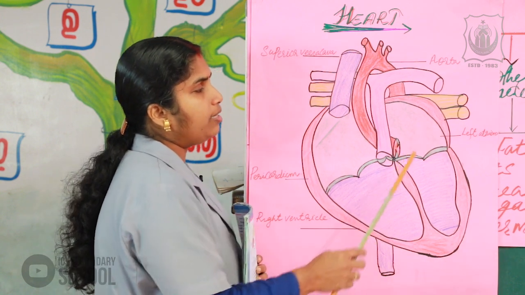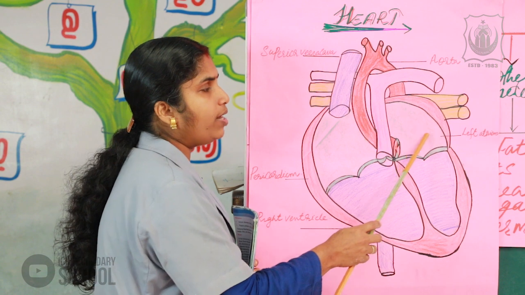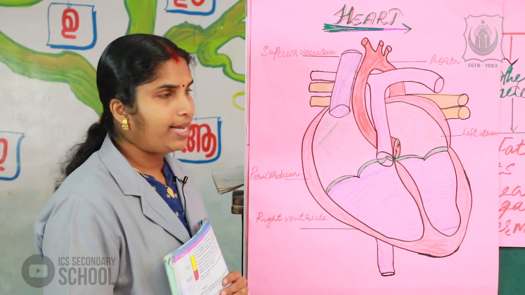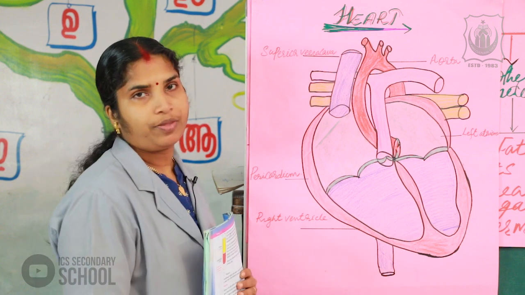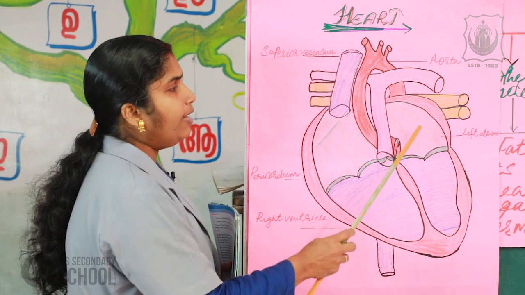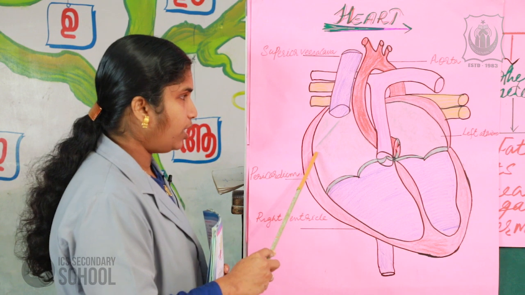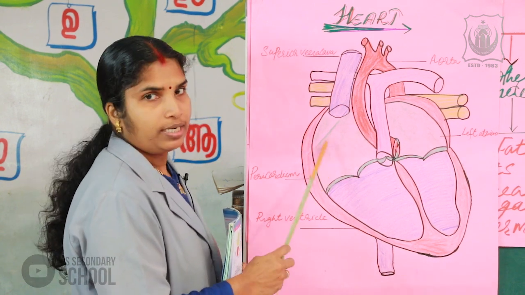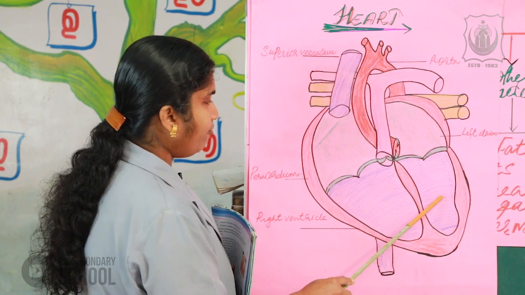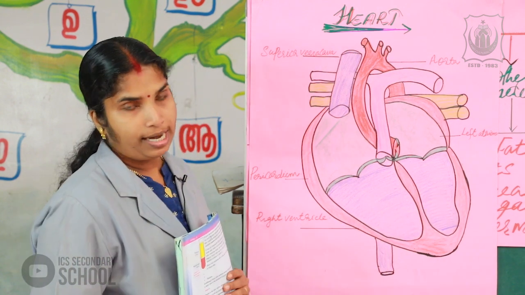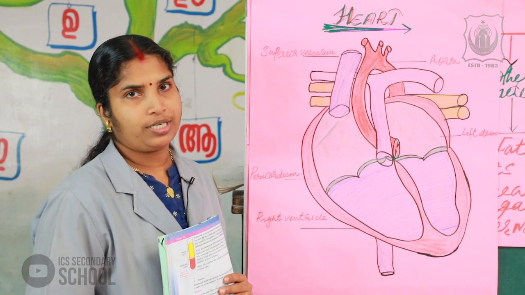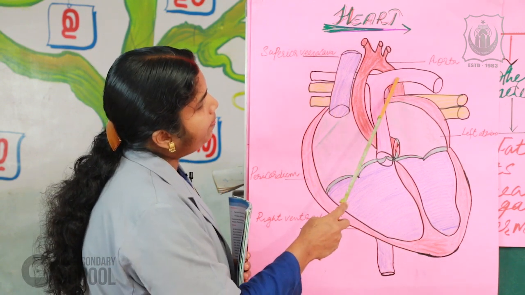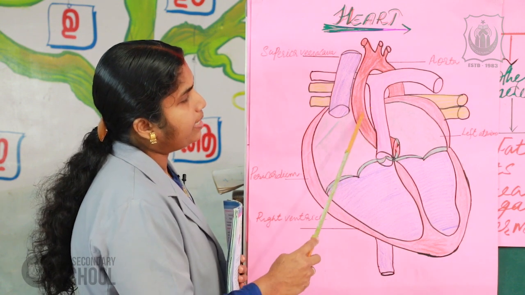The upper part is known as the auricle or atrium, and the lower part is known as the ventricle: left atrium and right atrium, left ventricle and right ventricle.